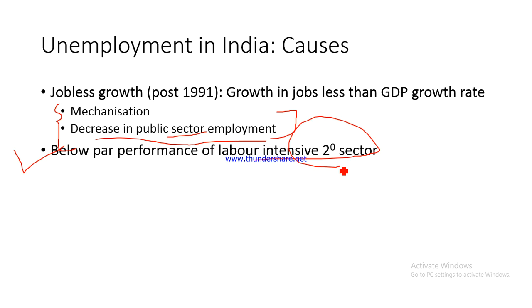There you tend to use more workers than machines, and that is why if the manufacturing sector performs well, a lot of jobs will be generated, but if it does not perform well, job generation would be much slower. And this is what has happened in India in the last few decades. Our manufacturing sector has not been able to grow.